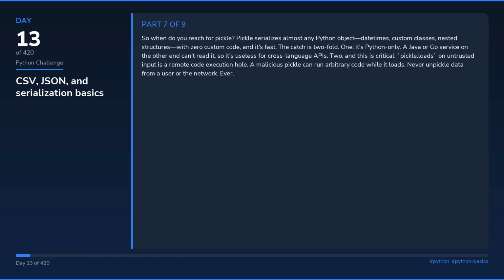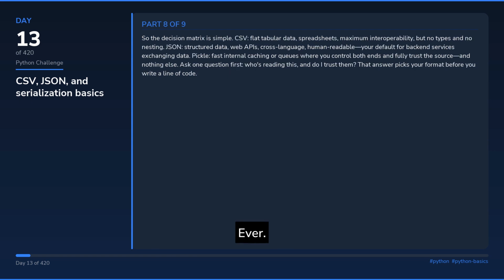So when do you reach for pickle? Pickle serializes almost any Python object, datetimes, custom classes, nested structures, with 0 custom code, and it's fast. The catch is twofold. 1, it's Python only. A Java or Go service on the other end can't read it, so it's useless for cross-language APIs. 2, and this is critical, pickle.loads on untrusted input is a remote code execution hole. A malicious pickle can run arbitrary code while it loads. Never unpickle data from a user or the network.